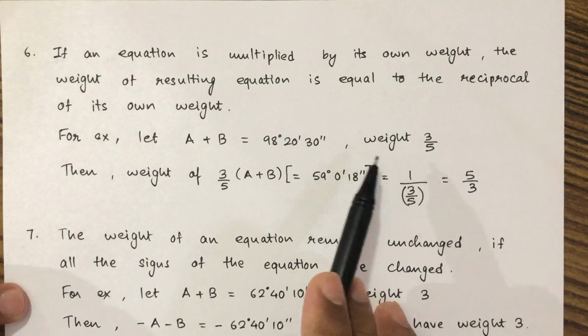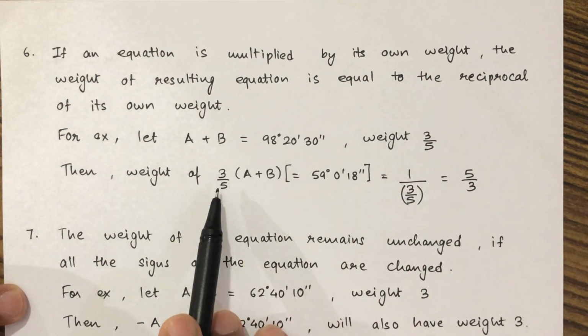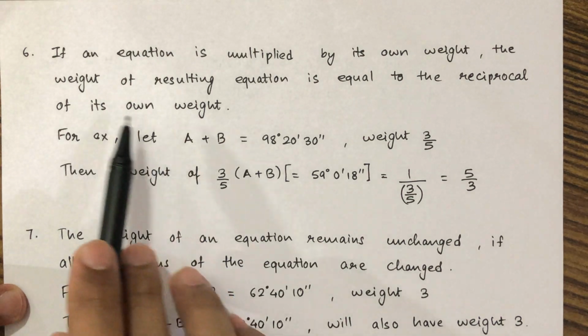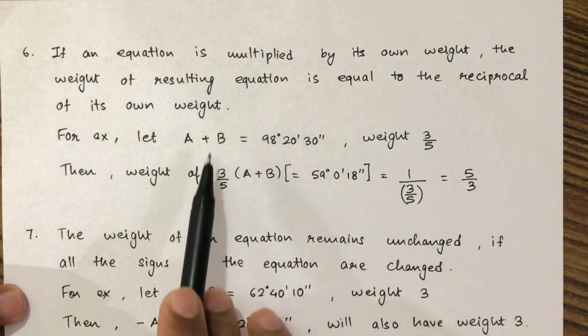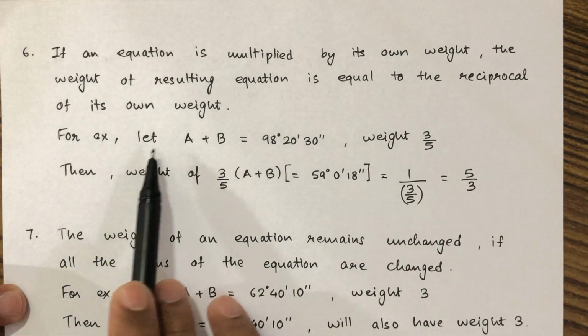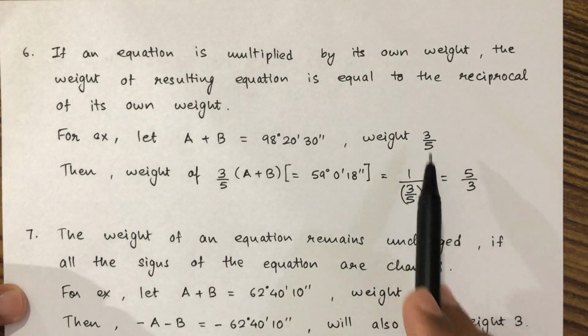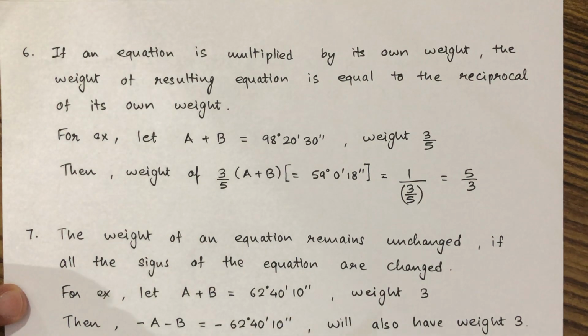It states that if an equation is multiplied by its own weight, this is the equation, and it is multiplied by its own weight, the weight of the resulting equation is equal to the reciprocal of its own weight. So this is the reciprocal of its own weight, that will be given by 5 by 3.